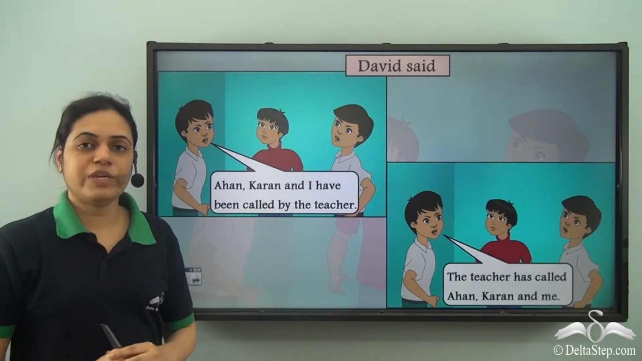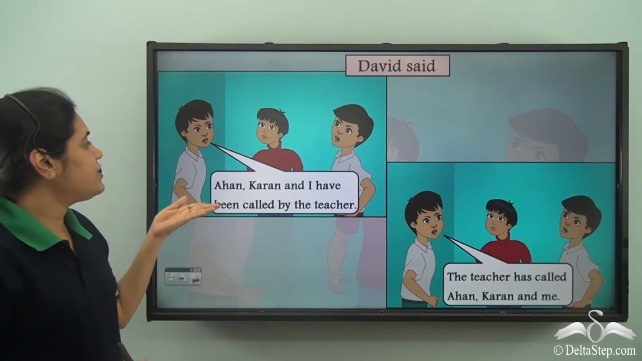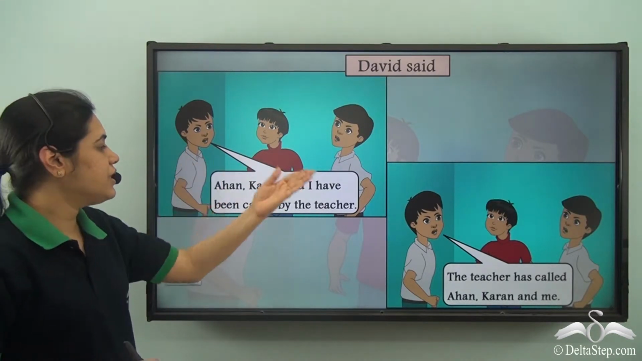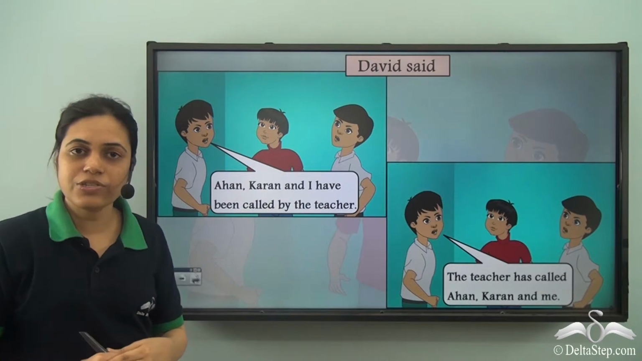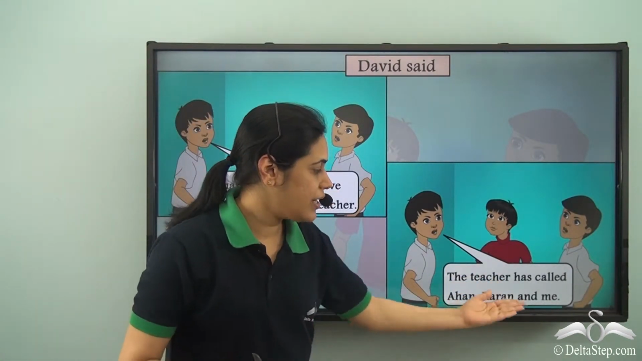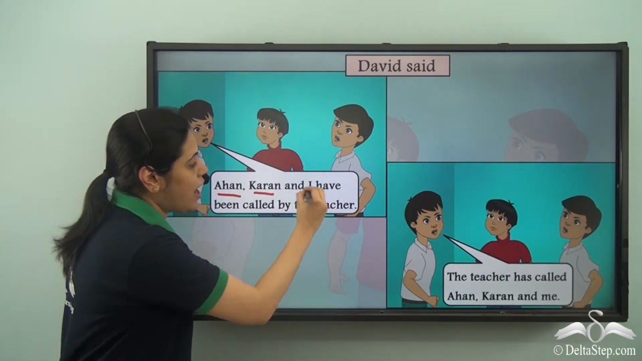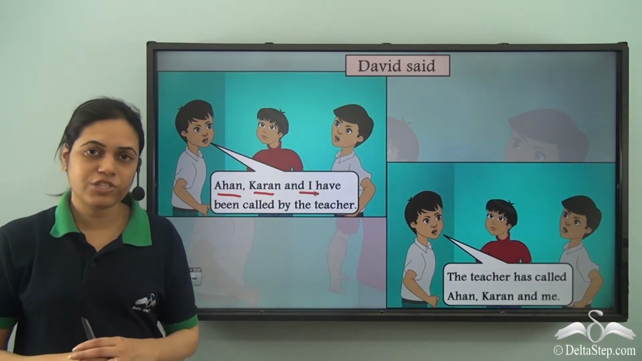Now look at these two pictures here. David said, so this is David. He is saying, Ahan, Karan and I have been called by the teacher. And over here he is saying the teacher has called Ahan, Karan and me. So Ahan, Karan and I have been called by the teacher.